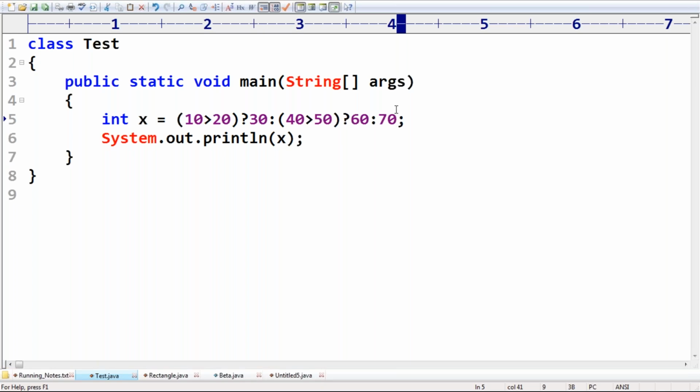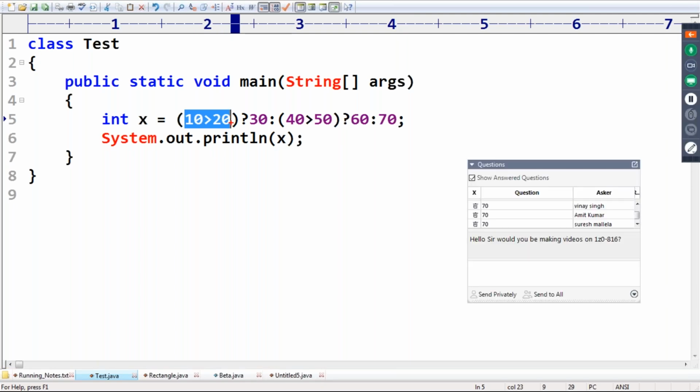Take very special care about this terminology, friends. 10 > 20, this condition fails. If this condition fails, the second value is the one we need to consider. Again in this, another conditional expression is there, and it is false.